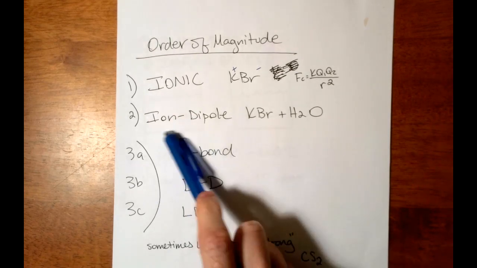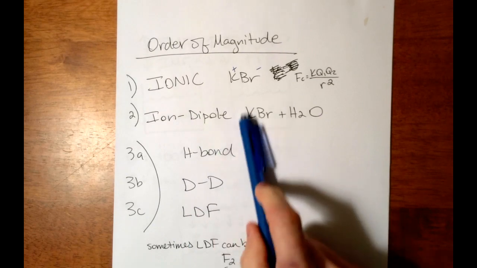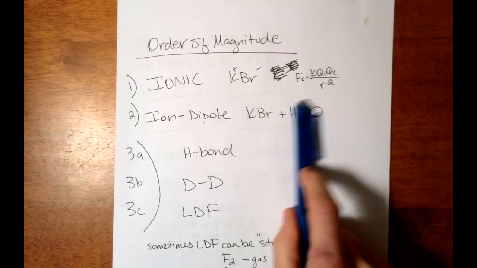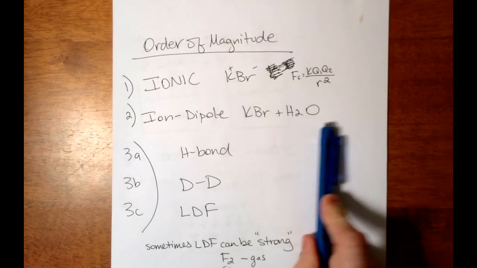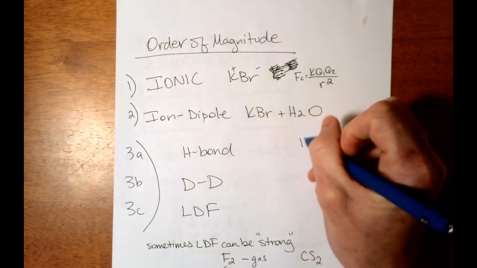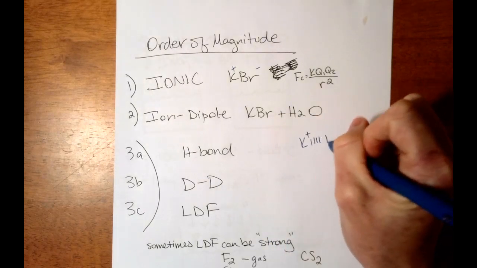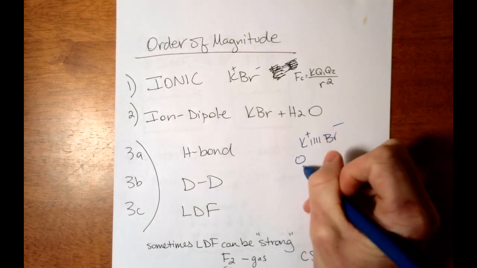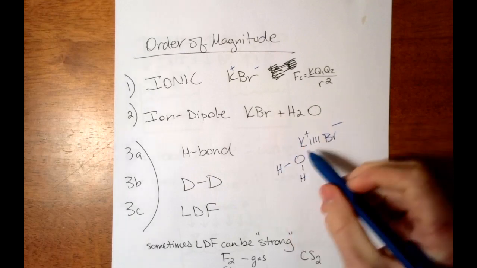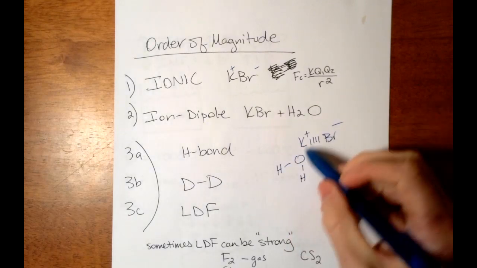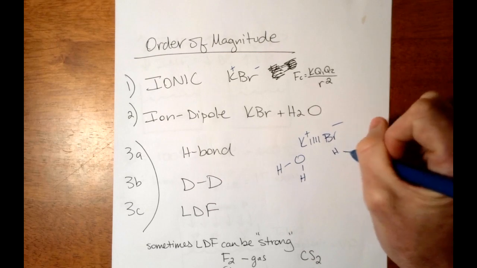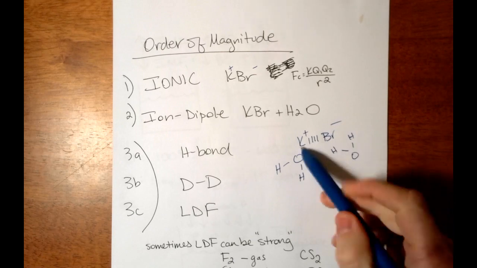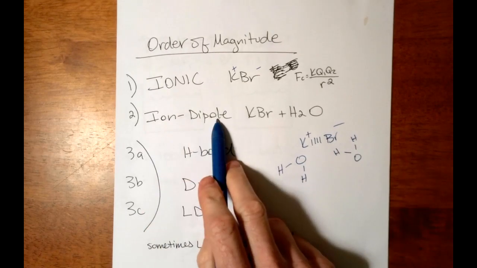Then we have ion dipole. That would be an ionic compound interacting with a polar or dipole molecule like water. So KBr is like that, and then the negative part of the water would be attracted to the positive of the potassium, and the positive part of the water would be attracted to the negative part, and those interactions are called ion dipole, and they're pretty strong.